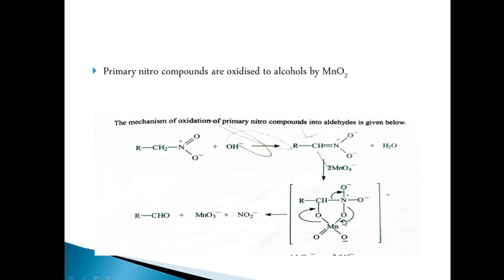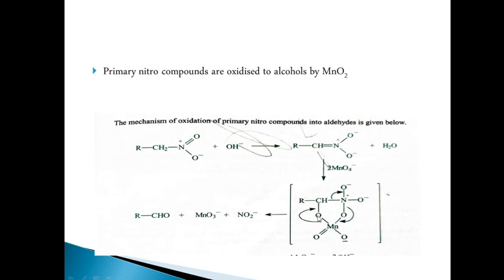This O minus is an electron-rich species, and it will interact with the manganese, because manganese is a transition element with vacant orbitals.